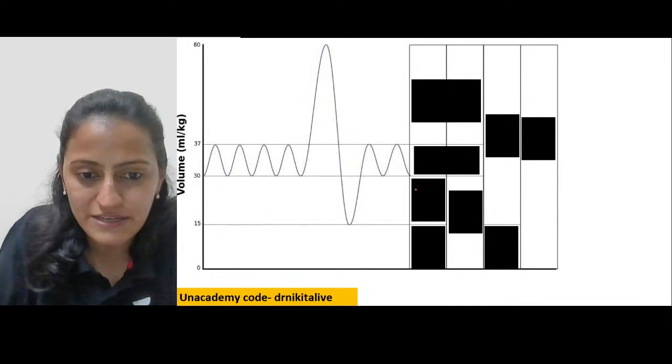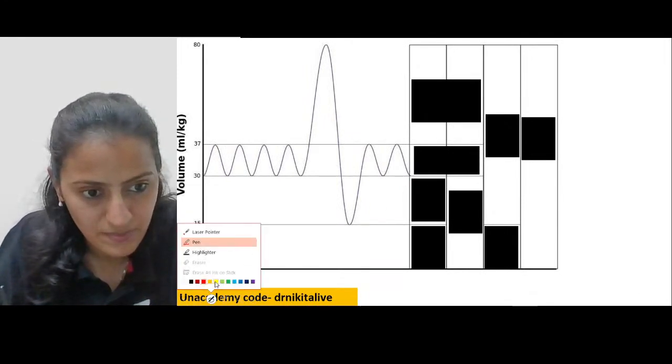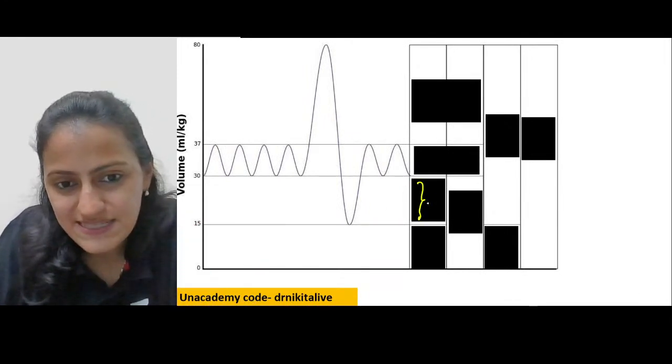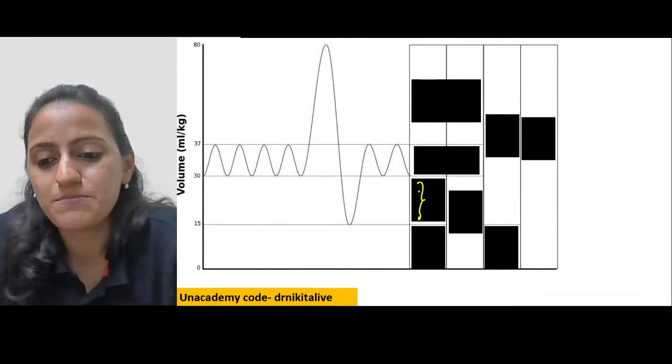Okay, let's identify this. What do you think is this representing?